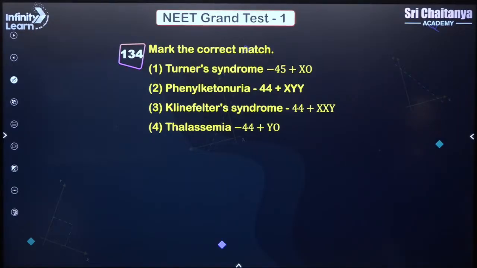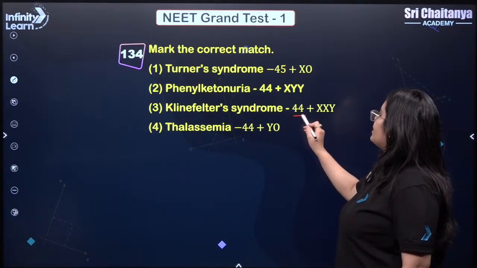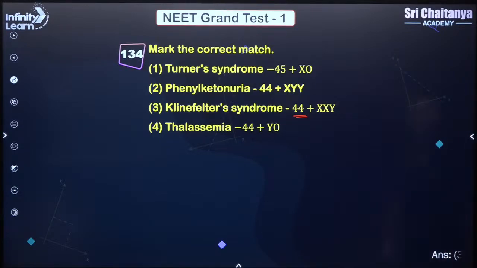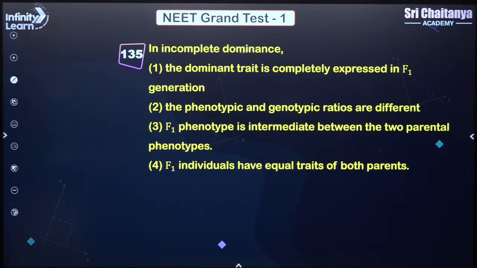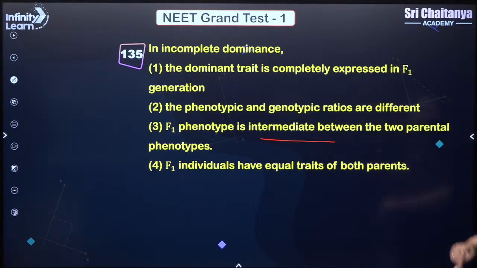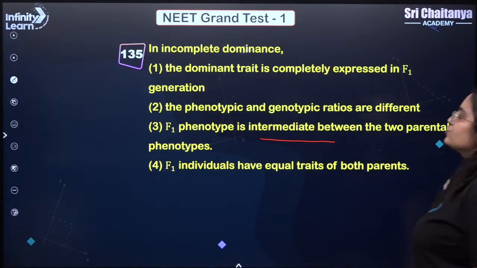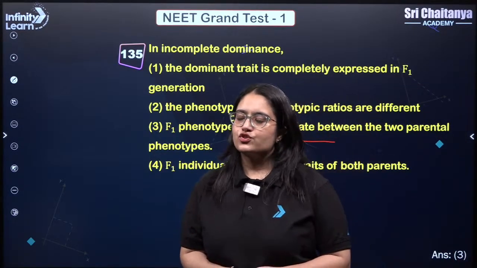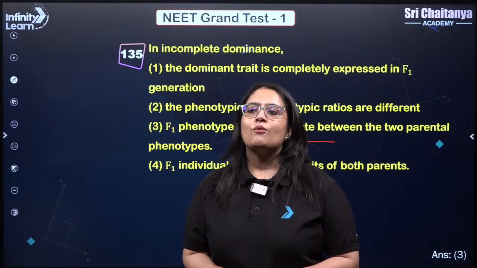Mark the correct match. Klinefelter syndrome, 44 plus XXY, is the right answer over here. In incomplete dominance, the F1 phenotype is intermediate between the two parental phenotypes. That's how you define incomplete dominance. Answer is 3. So these were, my lovely kids, the 45 questions from your today's grand test paper from the botany